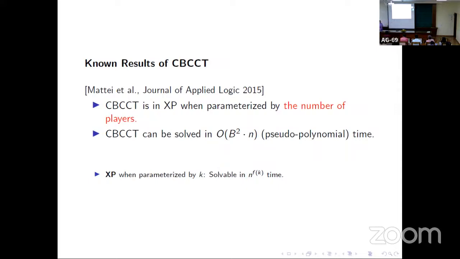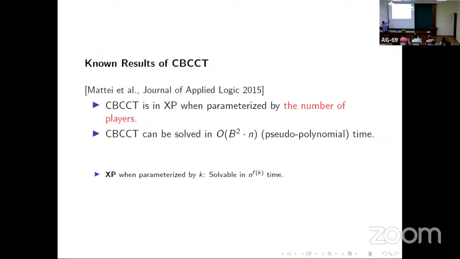So the immediate question that comes to our mind is, is it weakly NP-hard? So we proved that yes, this problem is weakly NP-hard. You said it was parameterized by the number of players. So the number of players is n. The algorithm takes n to the power f(n) time.